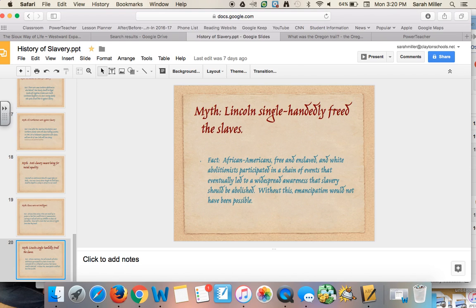Without all of this super hard work by people that we will be studying, like Harriet Beecher Stowe, John Brown, and Dred Scott, and those are just a tiny number of the examples, without all of them and all of the other people, the emancipation, or the end of slavery, would not have been possible.